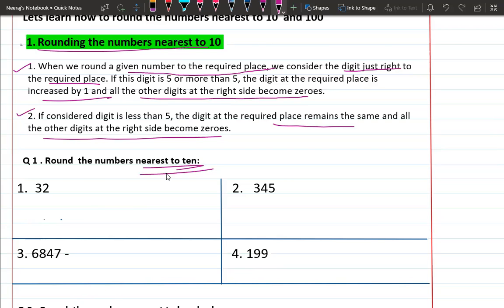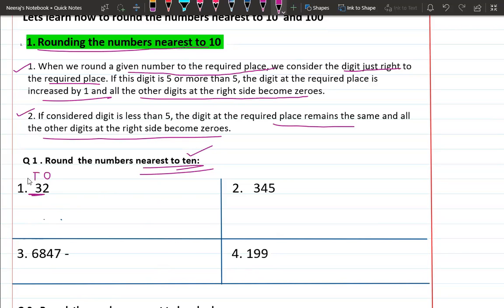So while you are rounding the numbers nearest to 10, what you have to do? First, you have to look at the tens place digit, right? Because you are rounding that place. So here they are saying round to the nearest 10. So we will see only the tens place, and you know that this is the ones place and this is the tens place. So 3 is on the tens place. So underline that digit 3,